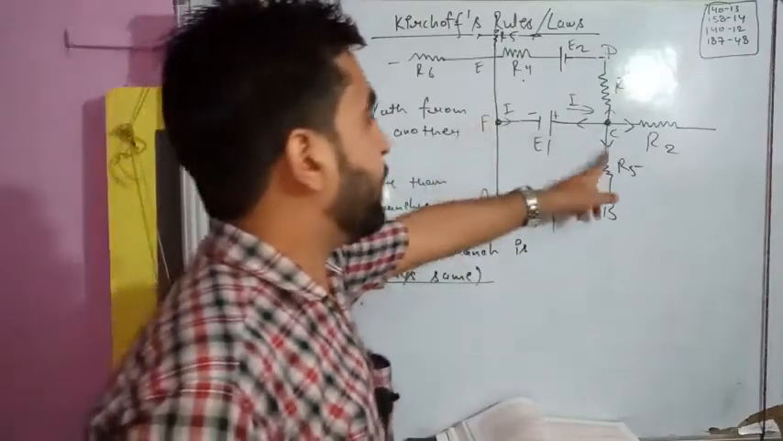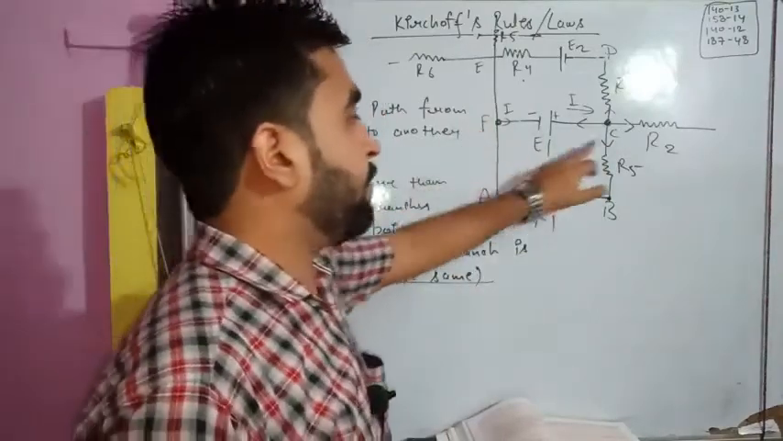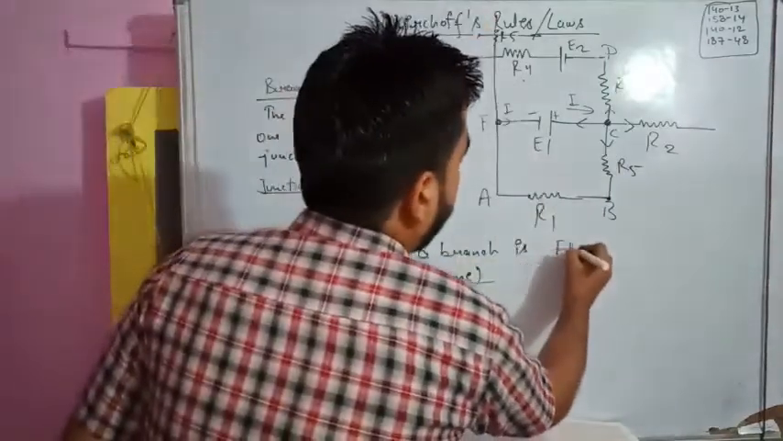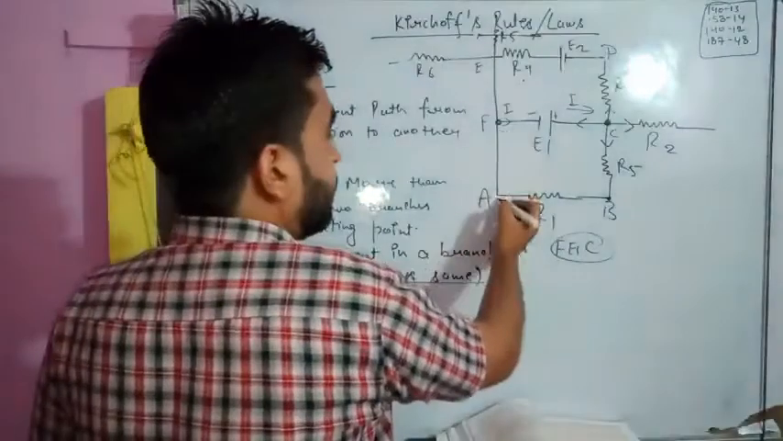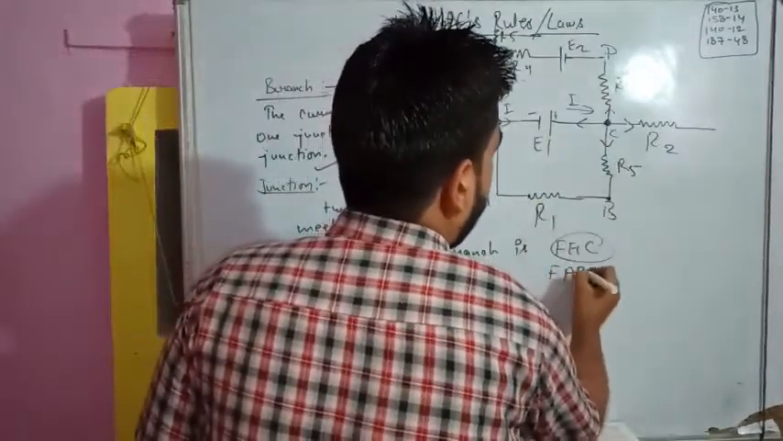F is a junction, C is a junction. How many paths are there? How many branches are there? We can say F E1 C is a branch. Let us point out the names of the branches. F E1 C, that's a branch. F is a junction, C is a junction. So F A B C, that's a branch.